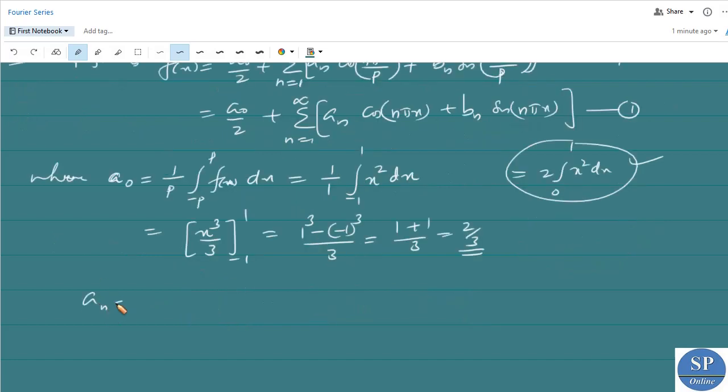Now an is equal to 1 by p into the integral from minus p to p of f of x cos n pi x by p dx.